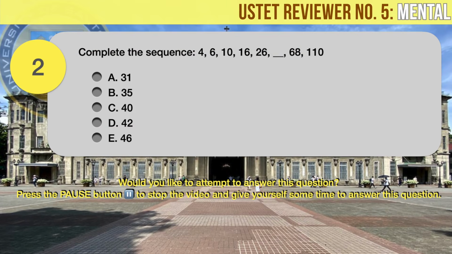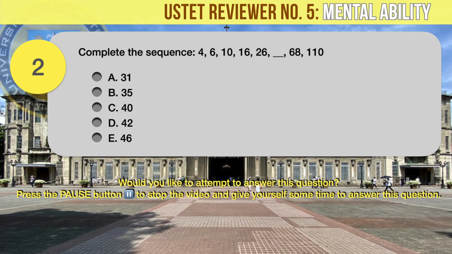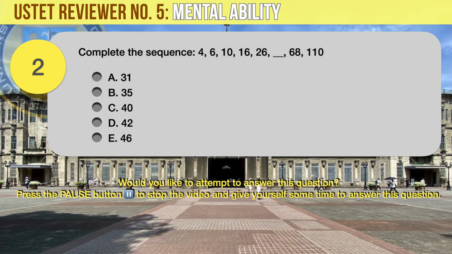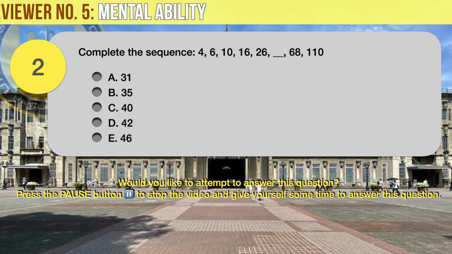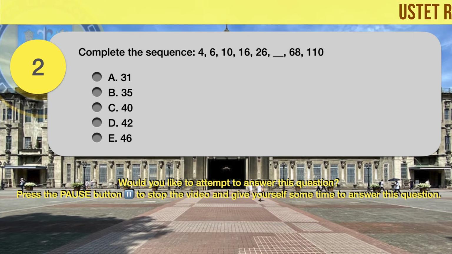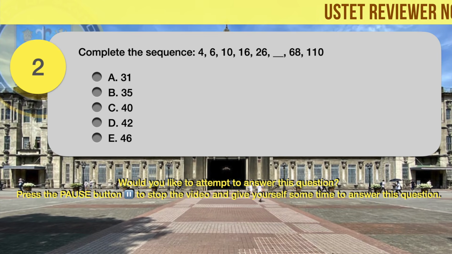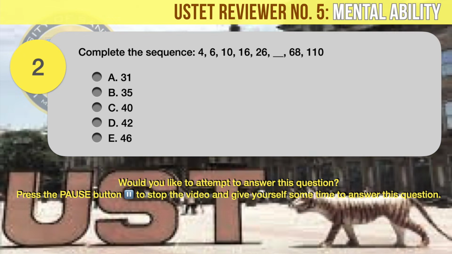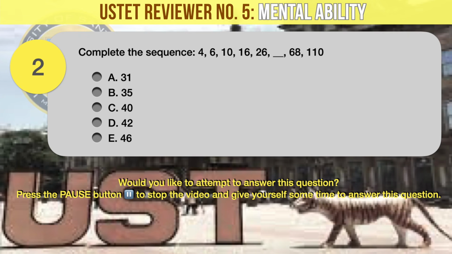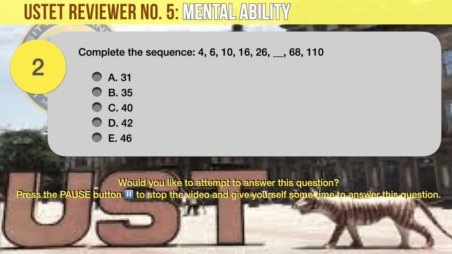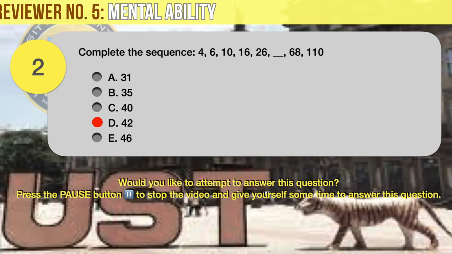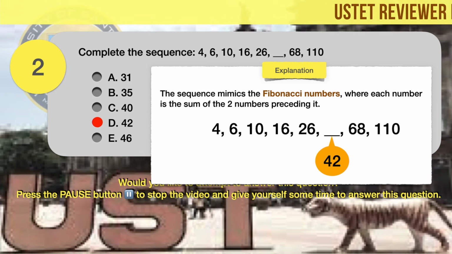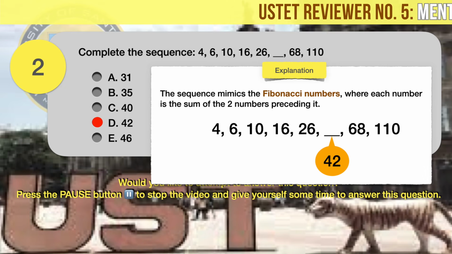Question number 2. Complete the sequence. 4, 6, 10, 16, 26, blank, 68, 110. A. 31. B. 35. C. 40. D. 42. E. 46. The correct answer is D. 42. The above sequence mimics the Fibonacci pattern, where each number is the sum of the two preceding numbers, although the numbers themselves are not the real Fibonacci numbers.